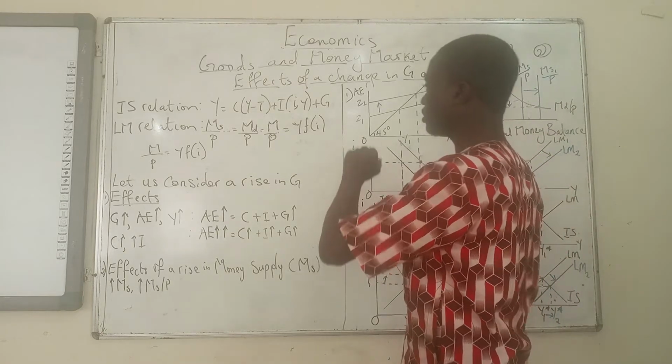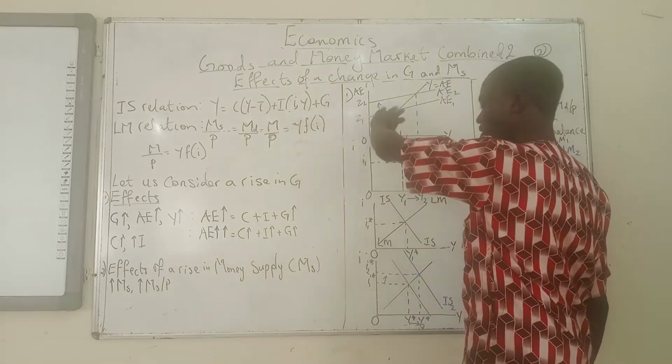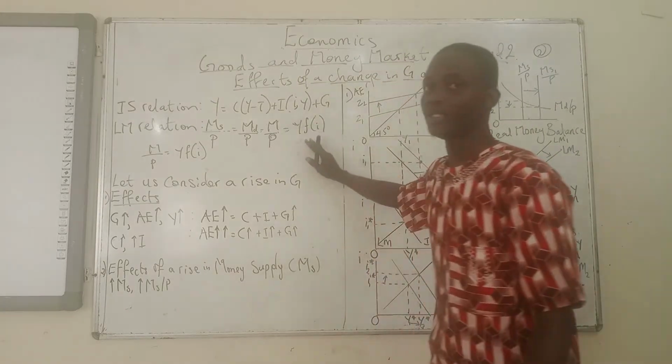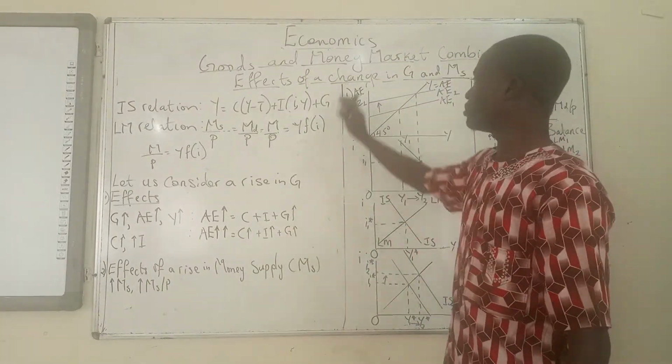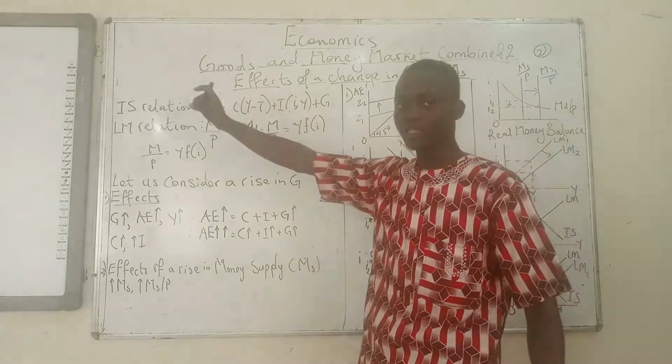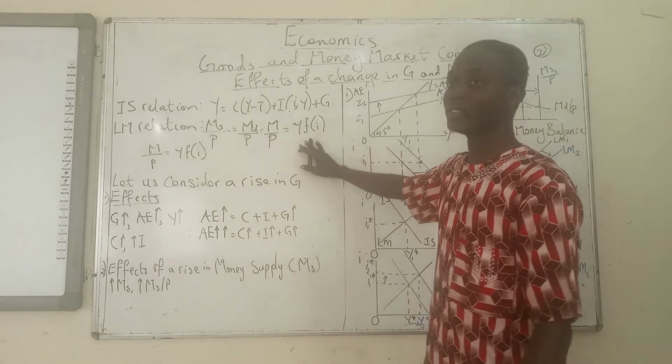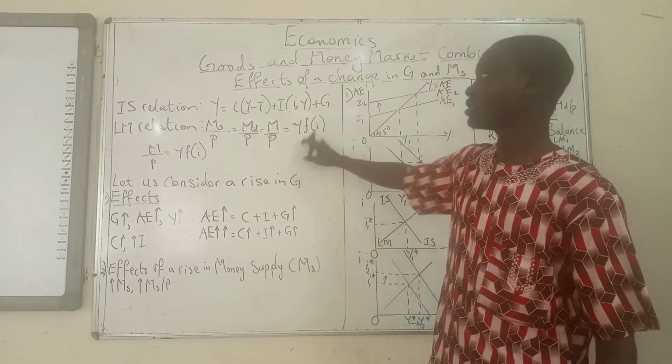So what is the IS relation? We have Y equals C(Y) plus I plus G, what we've been doing before. That is where we find G. So G is in the IS relation and it's not in the LM relation. That means a change in government spending is going to have an influence on the IS curve, but it's not going to have any effect on the LM curve. That is what it simply means.